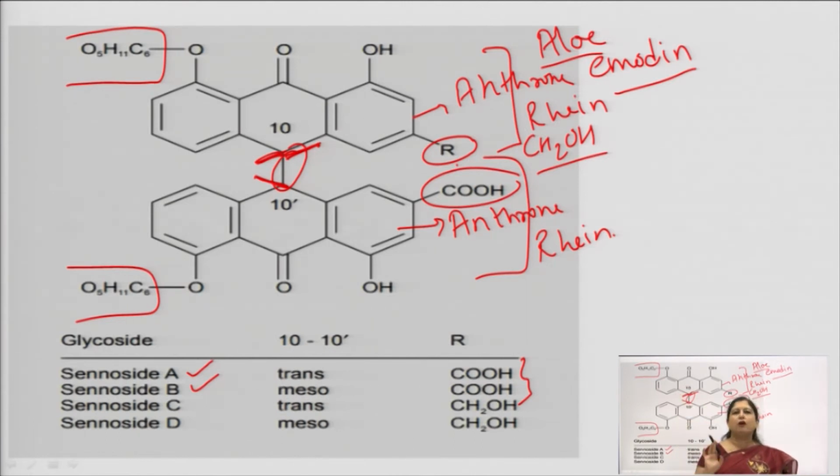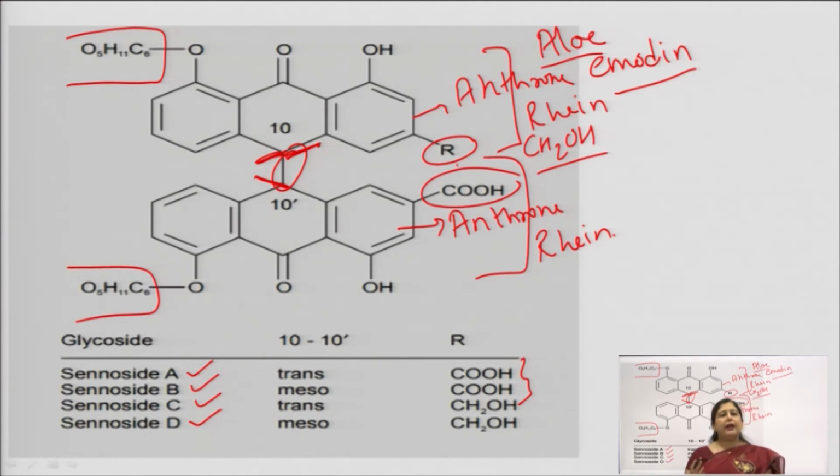So, we cannot call it a dianthrone. We will call it a heterodianthrone, meaning the two groups are completely different. That is why it is a heterodianthrone, and the names are sennoside C and sennoside D.